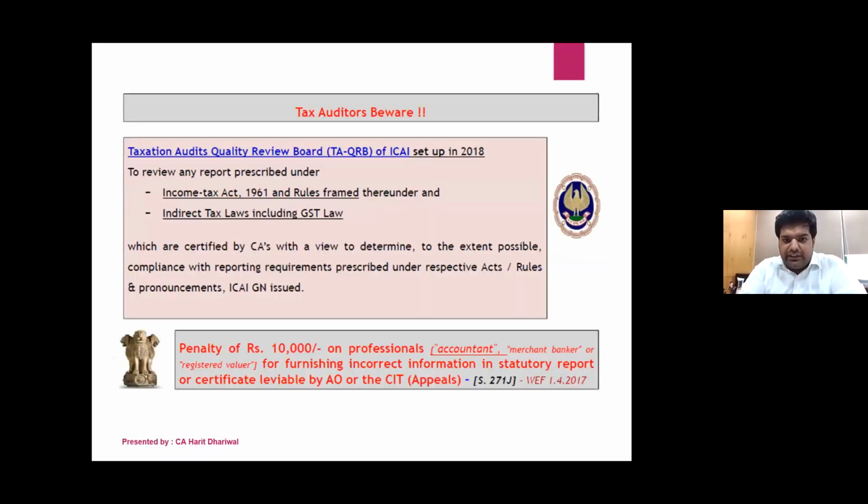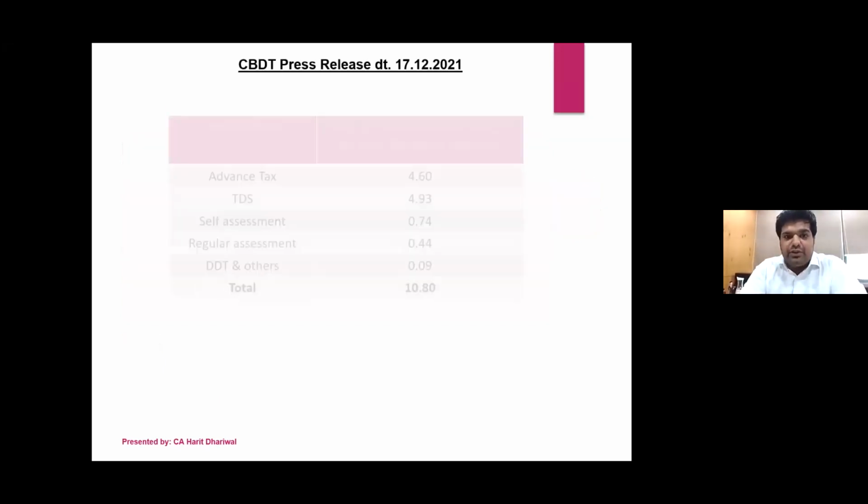Now, yes, there's another taxation quality review board. I don't know how many of you are aware of it. Like we have the peer review board, we have the quality review board, we also have the taxation audit quality review board of ICAI. Their job is to pick up tax audits of, let's say, listed companies, big companies, government companies, bank branches and all, and then give them to another chartered accountant for evaluation. So this taxation quality review board is also reviewing our tax audits and what certifications we are giving under that. So we have to be doubly sure about that.